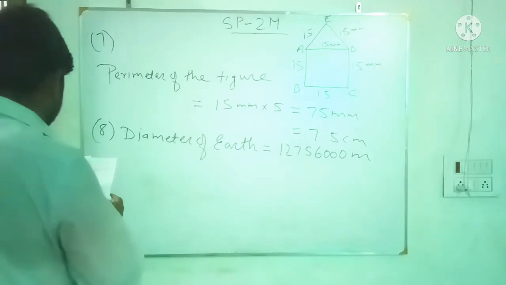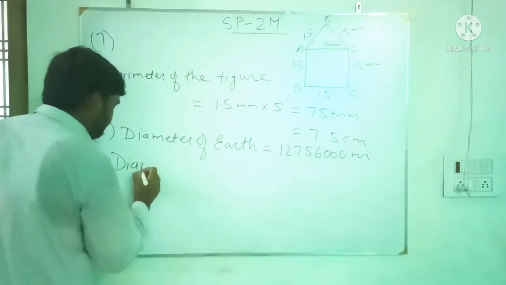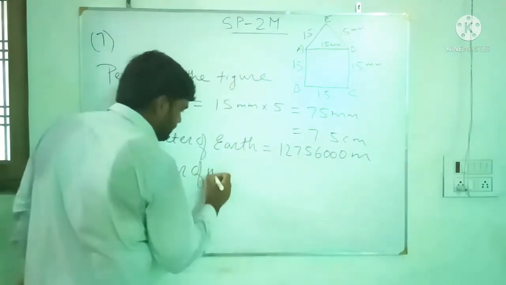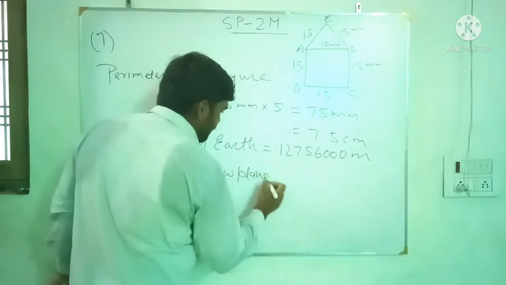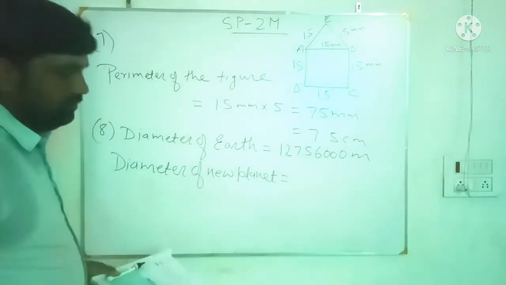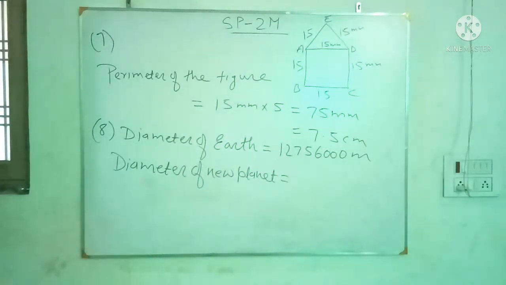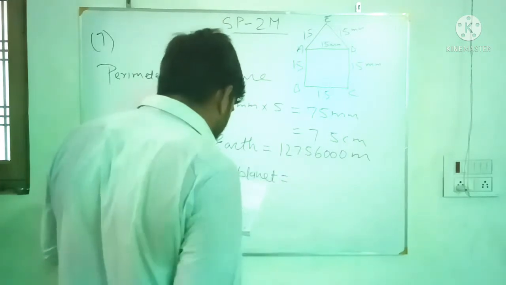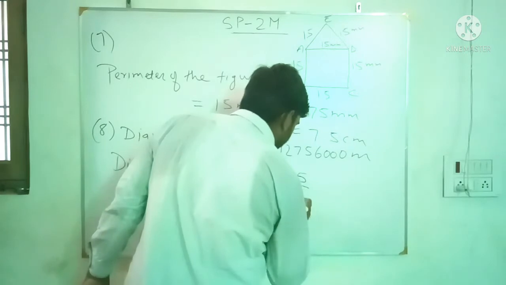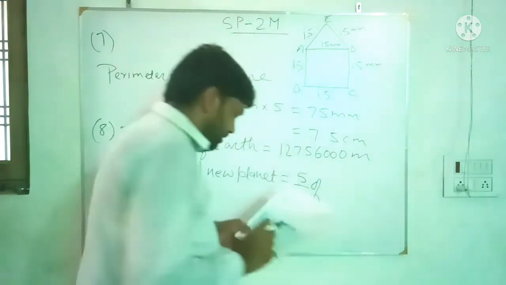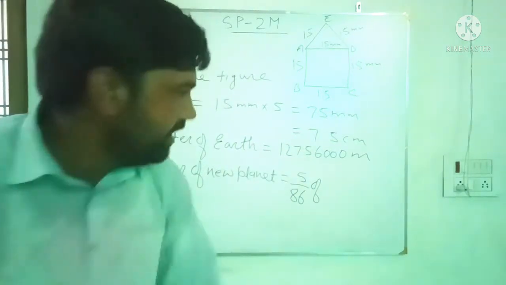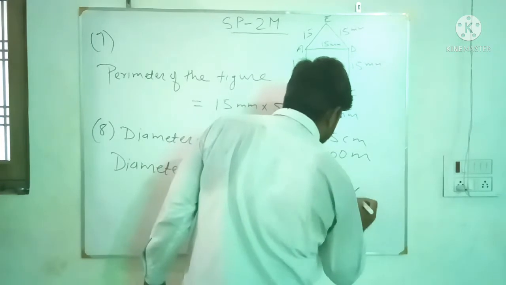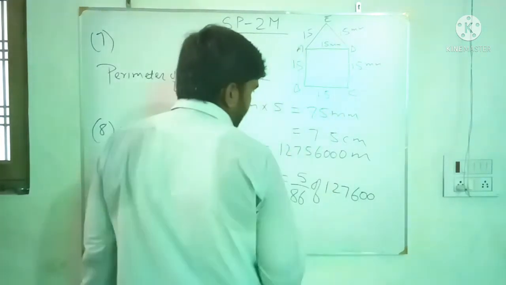A new planet. So diameter of the new planet equals 5 by 86 of the diameter of the earth, which is 1 crore 27 lakh 56,000 meter.